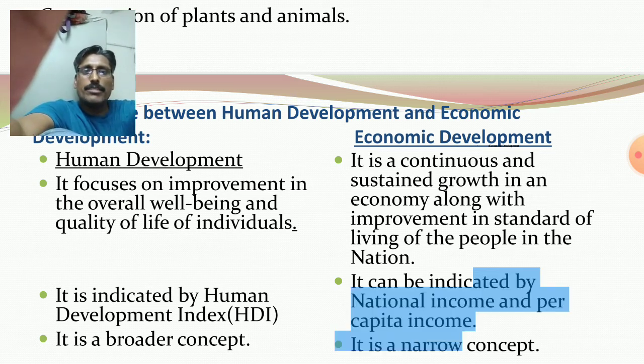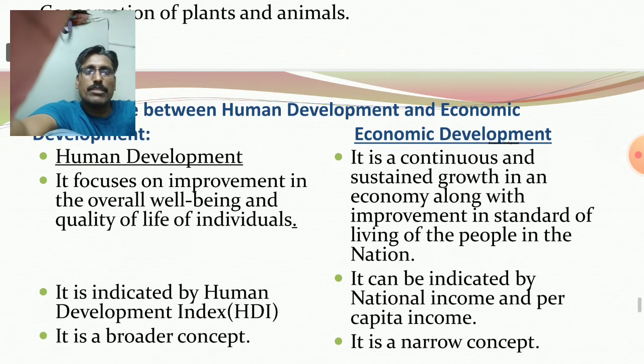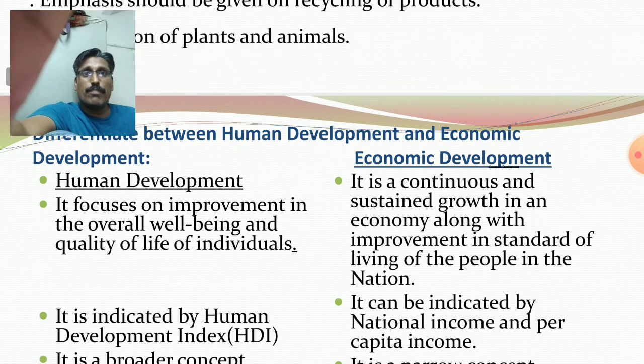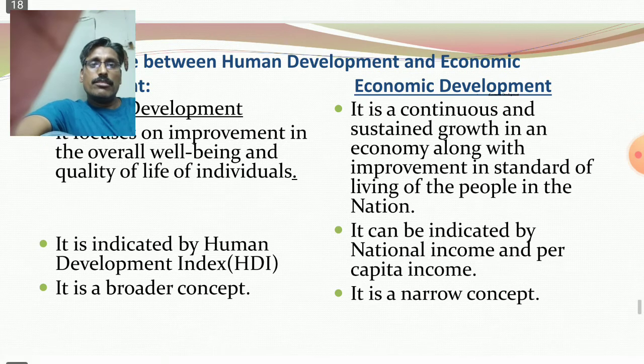Human development is a product, and economic development is a narrow concept, because economic development mainly depends upon human development. If human development is there, then definitely economic development is there, because due to human development, definitely production level increases. Okay, definitely people have ability to involve in multiple works, ability to earn money. Economic development mainly depends upon human development. Without human development, economic development is not taking place in the economy. Clear?